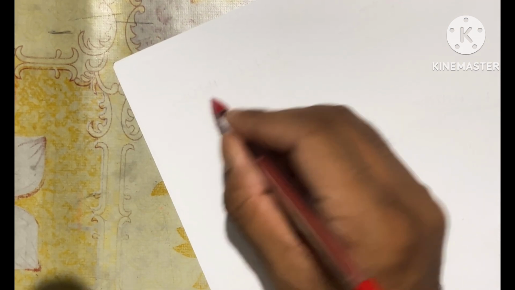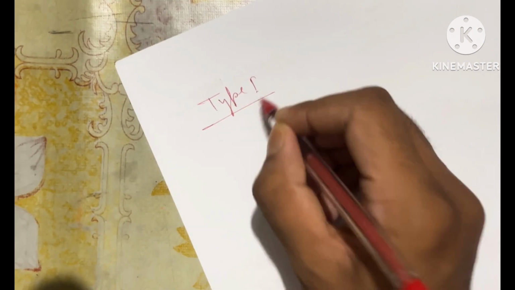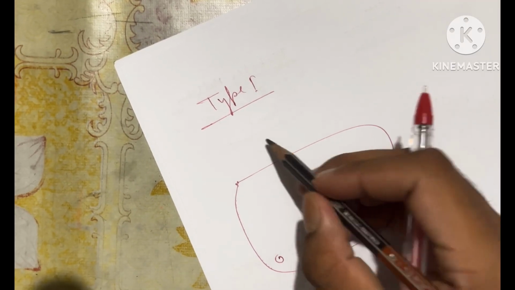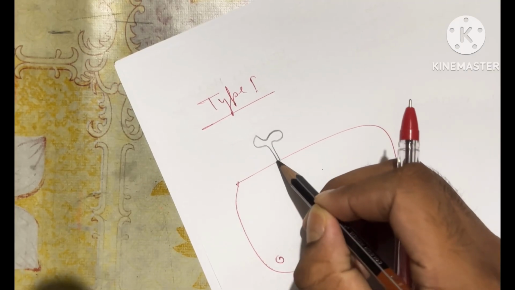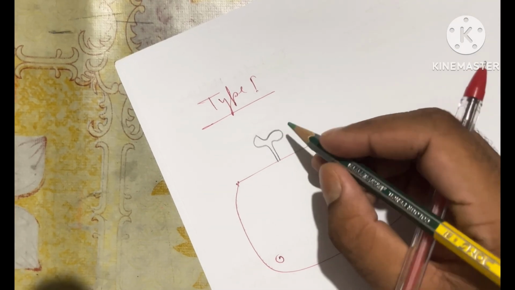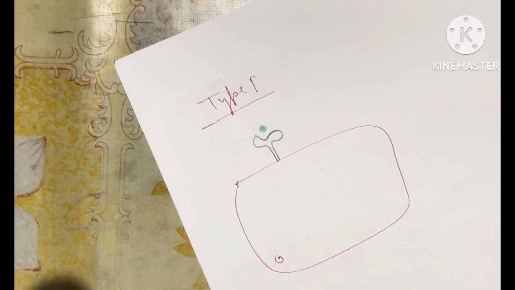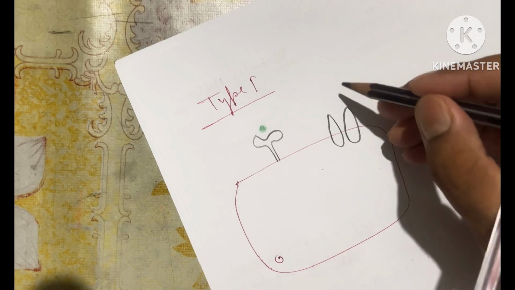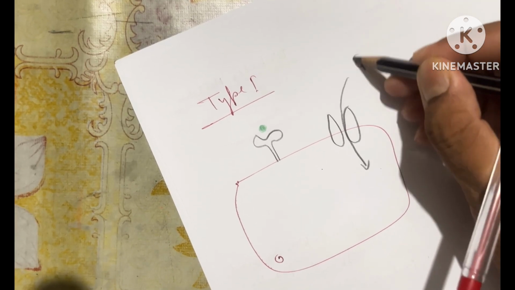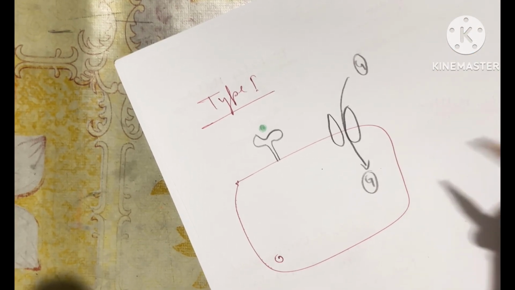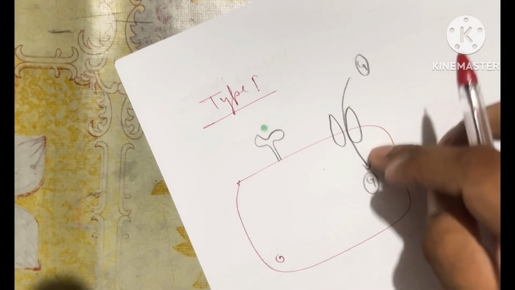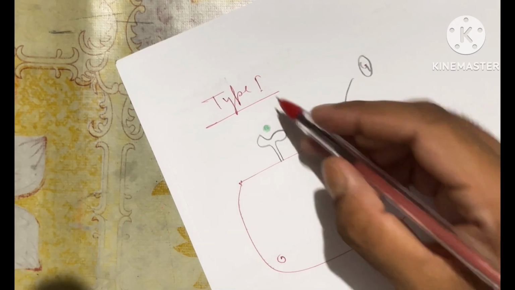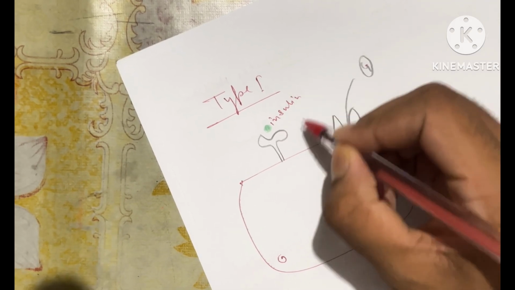If we see type 1, suppose this is the cell, this is the nucleus, and this is the insulin receptor, and this is the insulin molecule, and this is the gate for blood glucose, and the glucose molecule enters from the blood vessel into the cell. So this blood glucose molecule will only be able to enter the cell if there is binding of insulin with its receptor.